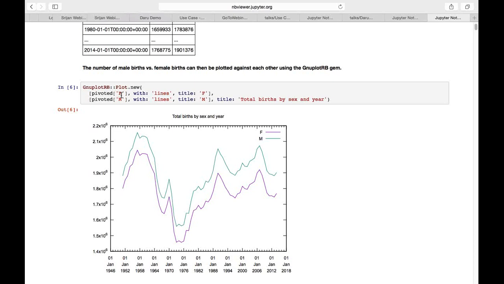So in GNU plot, I specify the column with I want it as a line plot, and I specify the title. As you can see, the number of male births were somewhat greater than the number of female births every year, but the graphs are almost following each other.